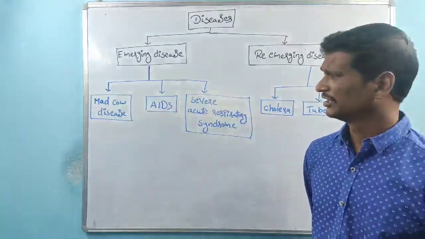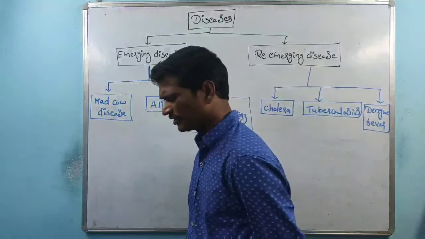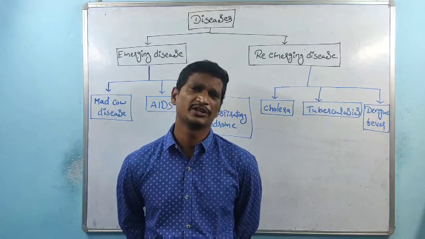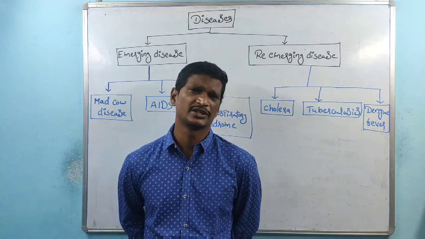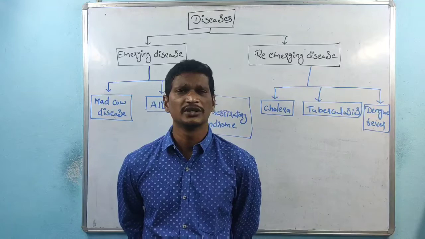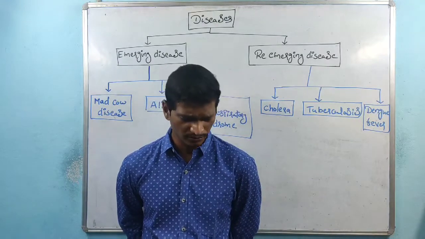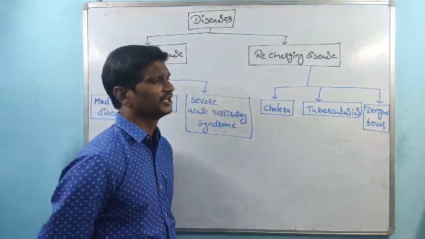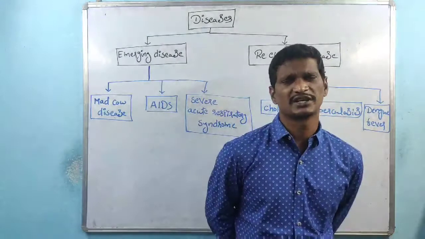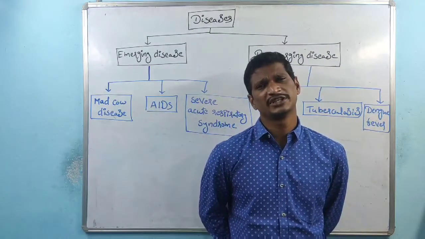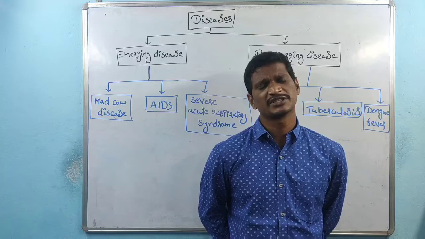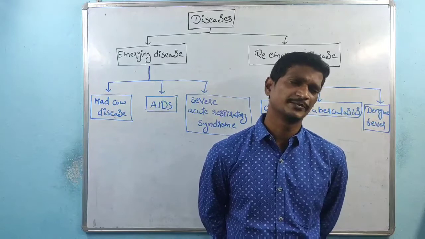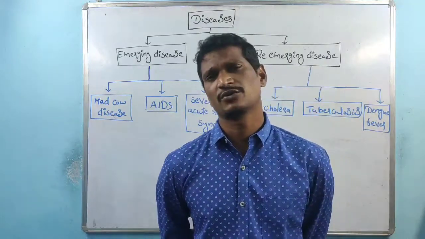And coming to the next one, AIDS. This is also caused by one of the viruses. The name of the virus is the HIV virus, human immunodeficiency virus. The family is the Retroviridae, right? These are also called retroviruses. Why are these called retroviruses? Because the viruses have RNA as the genetic material. RNA is converted into DNA by the reverse transcriptase enzyme, right? That's the reason why the family name is Retroviridae and the viruses are called retroviruses.